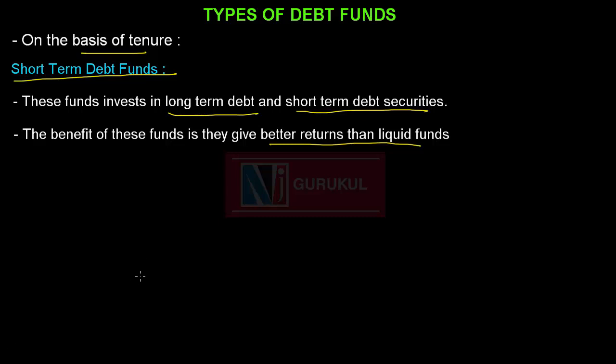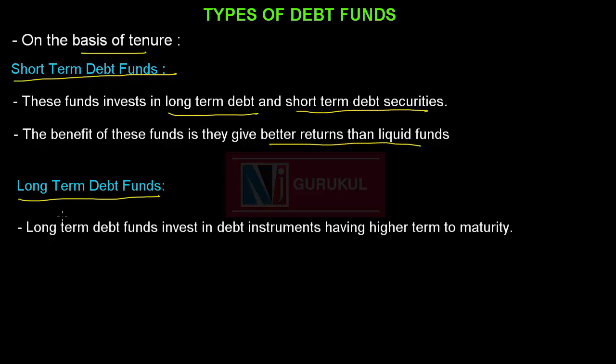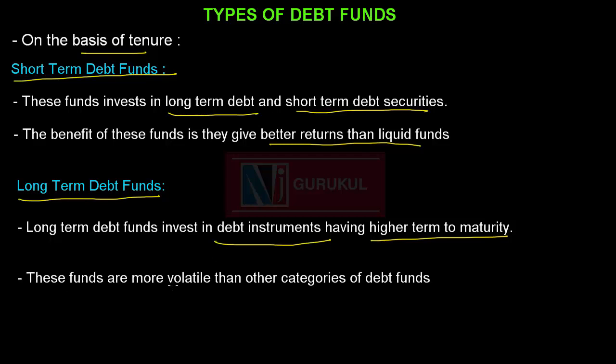The next type of debt fund is long-term debt funds. As the name suggests, these funds invest in debt instruments having higher term to maturity. That means this fund invests in those instruments which have a maturity of maybe 10 years, 15 years or 20 years. Due to higher maturity, these funds are more volatile than other categories of debt funds. Now let us move on to the other category of debt funds.